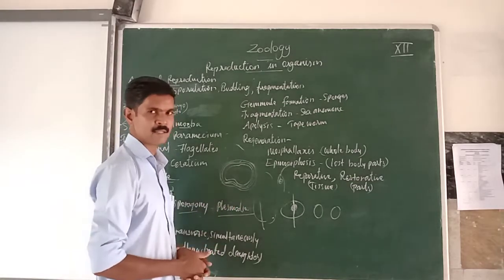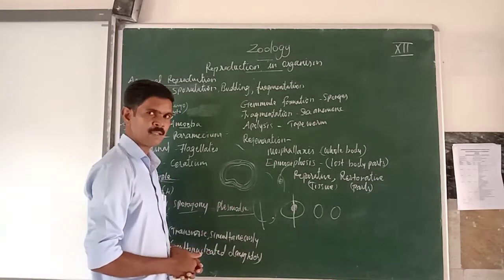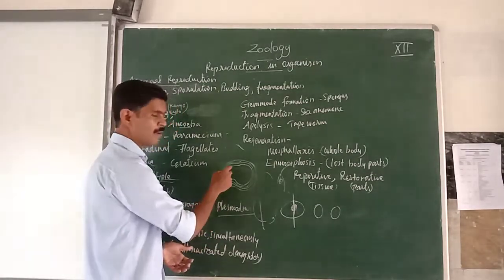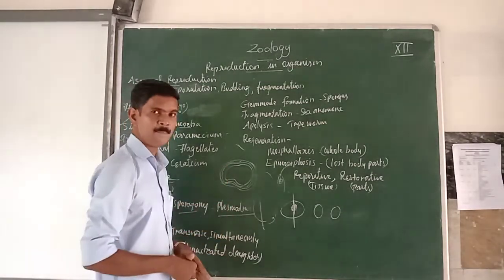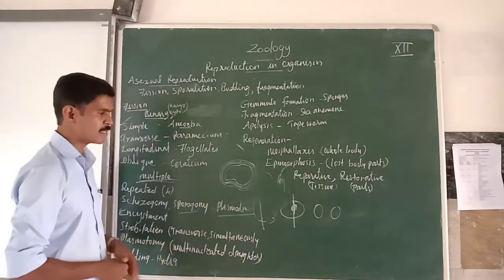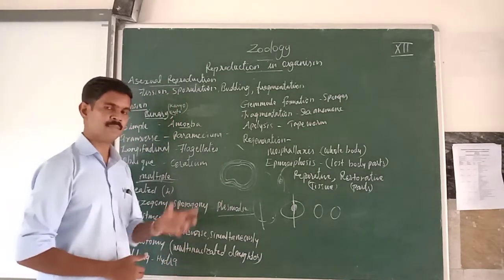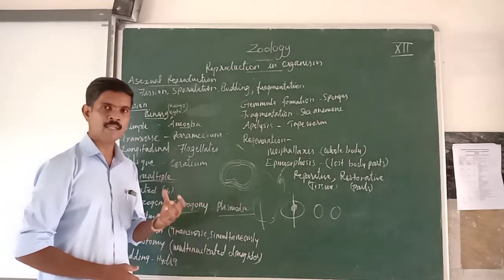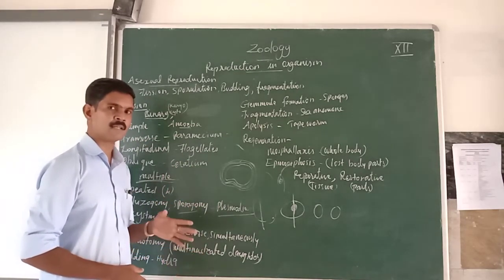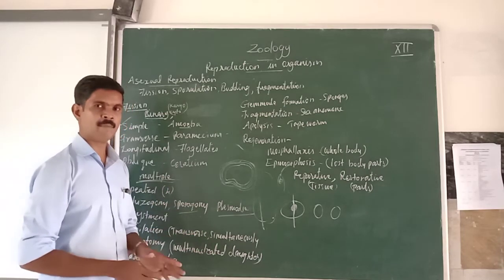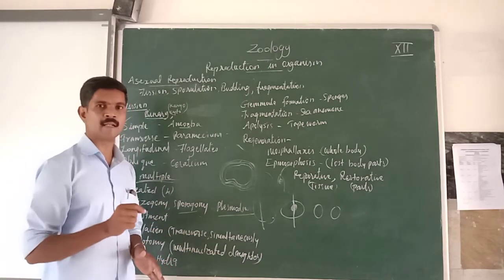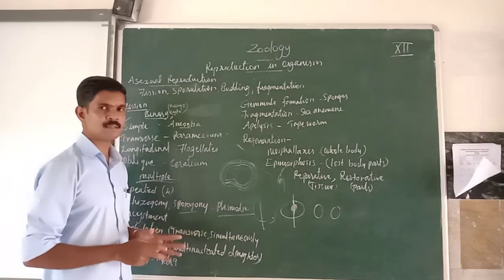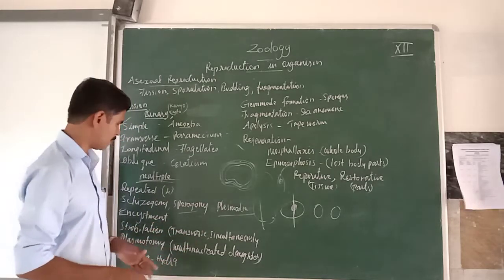Understand? This formation is called cyst formation. So when the conditions are not favorable for the survival of the amoeba, it produces a 3-layer covering around itself. This phenomenon is called encystment.